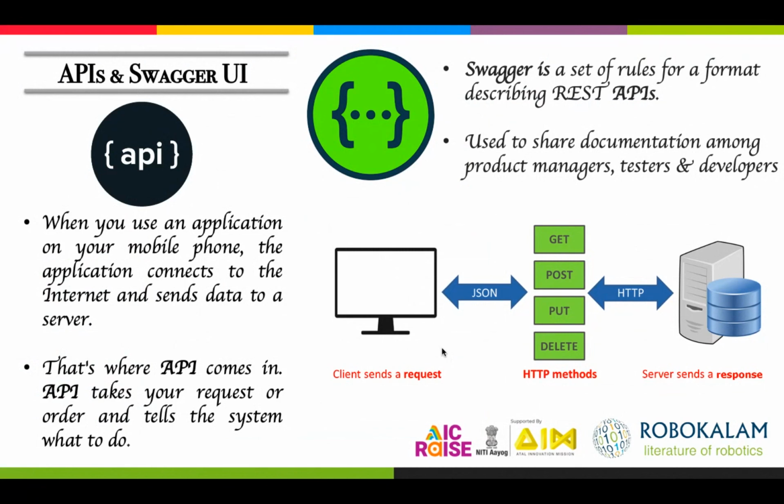So how does an API work? Whatever request we are sending, there are four HTTP methods: one is get, another is post, another is put, and another is delete. What does a get request do? When you make a get request, it will try to get the inputs from the user and give you the output by processing the inputs you have given. That is how a get request works. One more thing, a get request can be cached. Cached in the sense that once you make a get request, it is stored in the cache, and if you want to retrieve it immediately, you can. It is useful for one request per attempt.